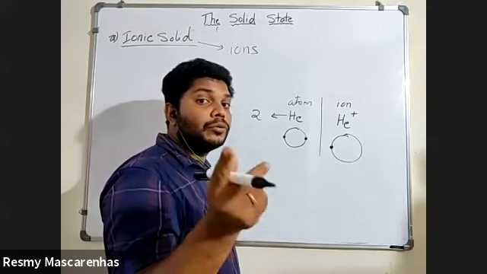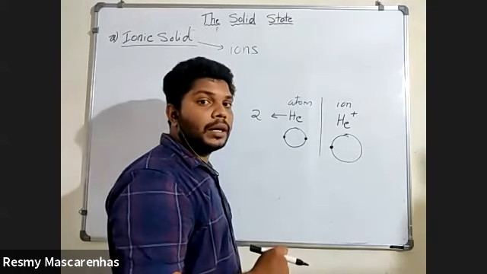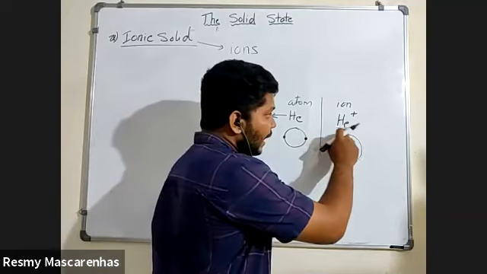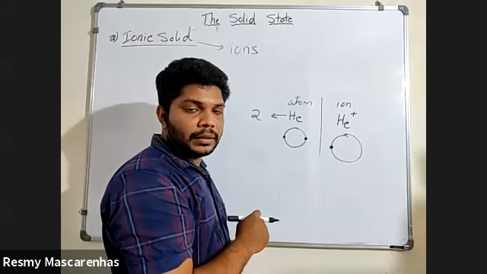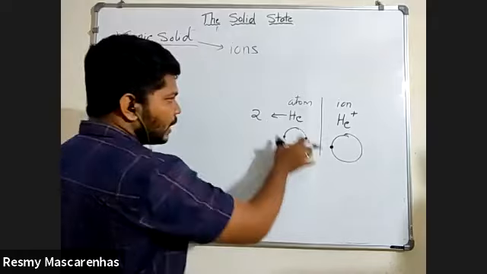Now how will you come to know that I have removed an electron or not? See here, He plus. Here plus is there. Understood the difference? Yes, sir. Thank you, sir. Okay. So this is an atom, this is an ion.